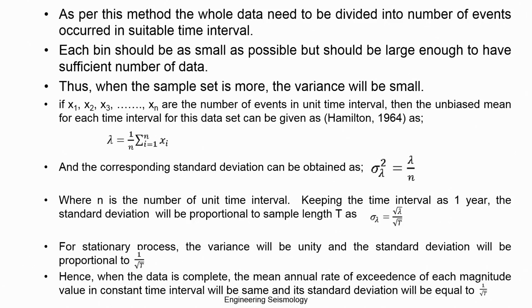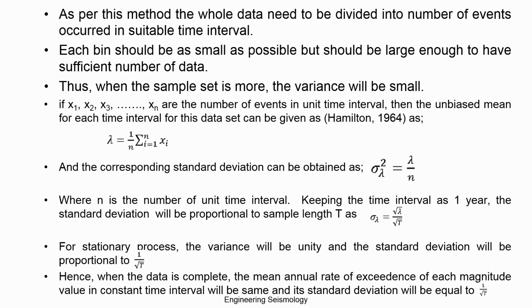So this analysis was proposed by Stepp in 1972. He gave a method to describe and analyze the completeness of earthquake data. What he said is that the whole data needs to be divided into a number of suitable time interval bins, like every 10 years or 5 years you can make a bin. Then you can count, for each bin, the number of events in a particular magnitude range.